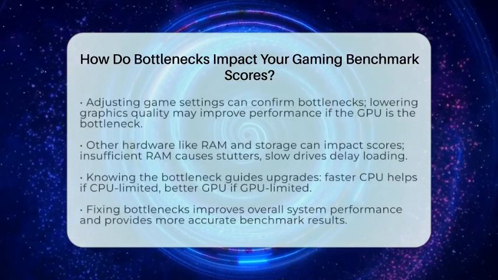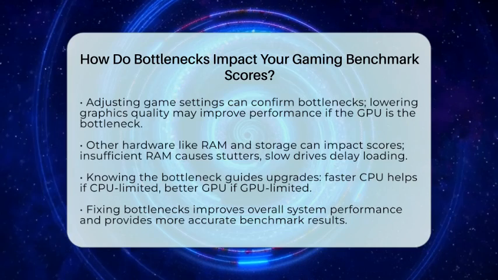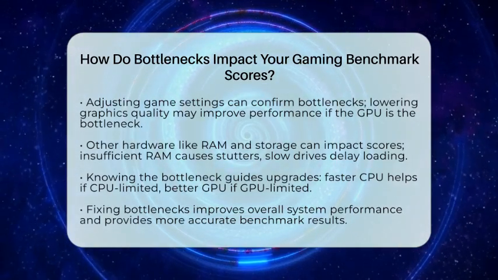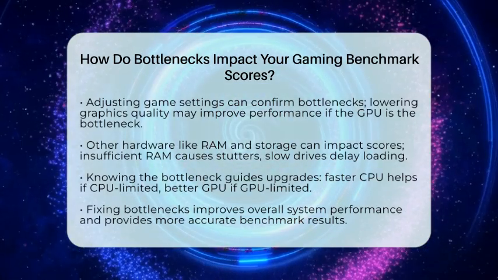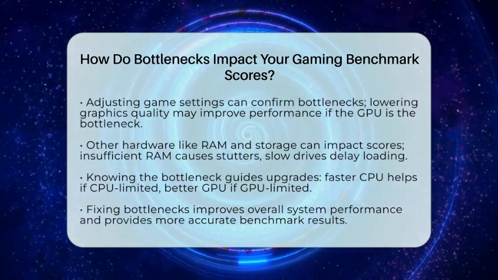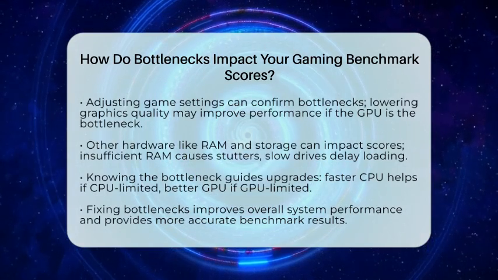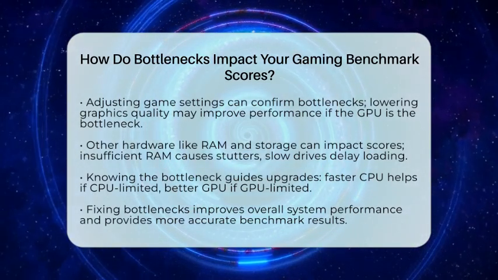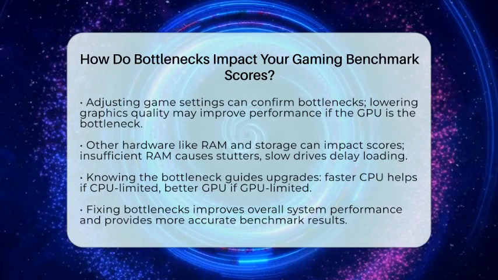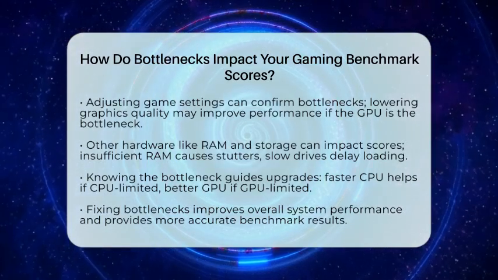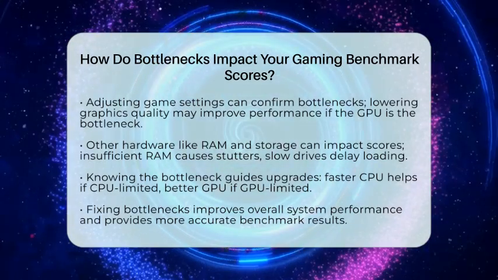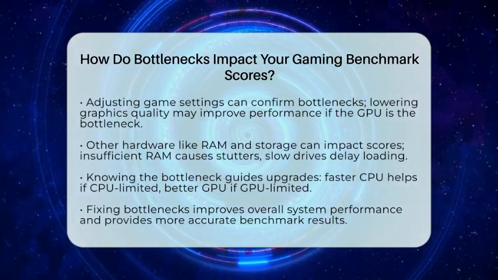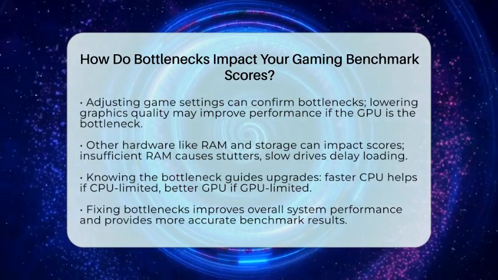Other parts like random access memory or storage can also affect your scores. Insufficient RAM can cause stutters or longer load times, and slow storage devices can delay game asset loading, both lowering benchmark scores. Knowing where the bottleneck is helps you decide what to upgrade. If your CPU is the problem, investing in a faster processor will boost performance more than upgrading the graphics card. If the graphics card is the issue, a better one will give you higher frame rates.